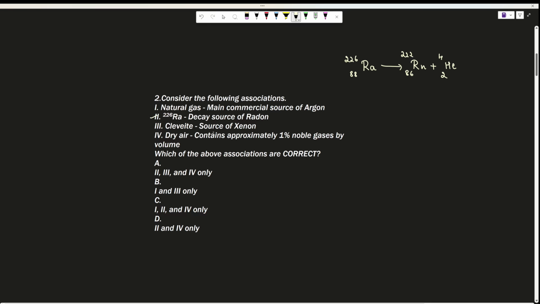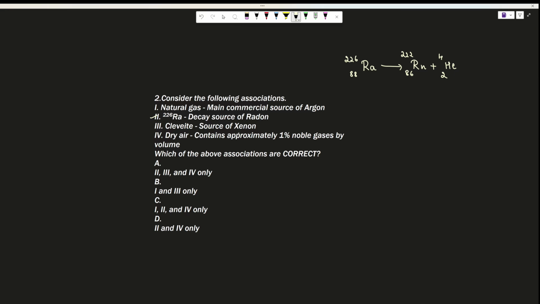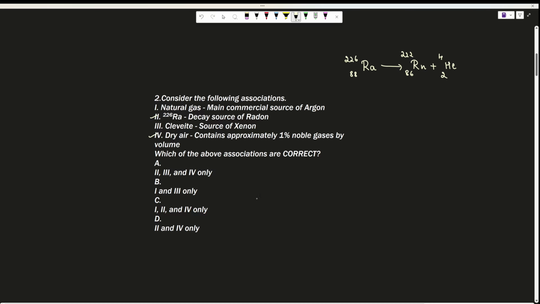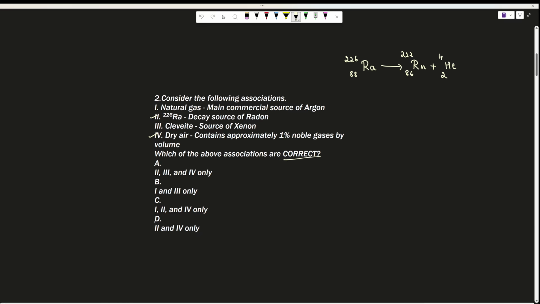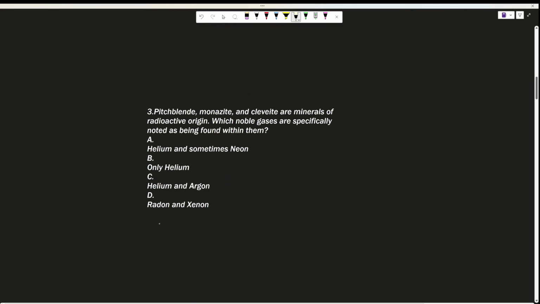Then clevite, source of xenon. It is not the source of xenon, it is of helium and neon. Then dry air contains approximately 1% of noble gases by volume. Yes, that is correct. That means here 2 and 4 are correct. Which of the following are correct is asked. So 2 and 4. Next one.